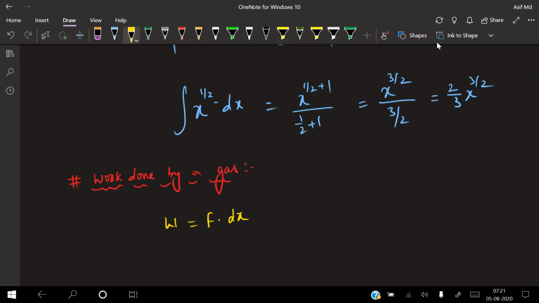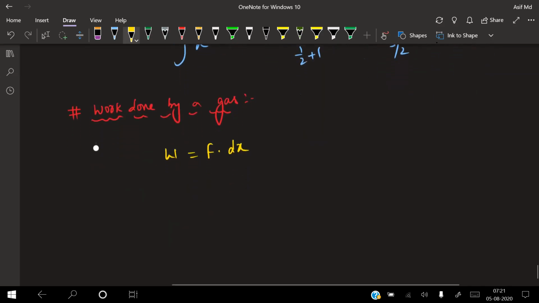That means a general formula, if I'm writing right now, can also be written as, because force is a constant right now, dW is equal to F into dx. Right, so for a small amount of work, this is dW.